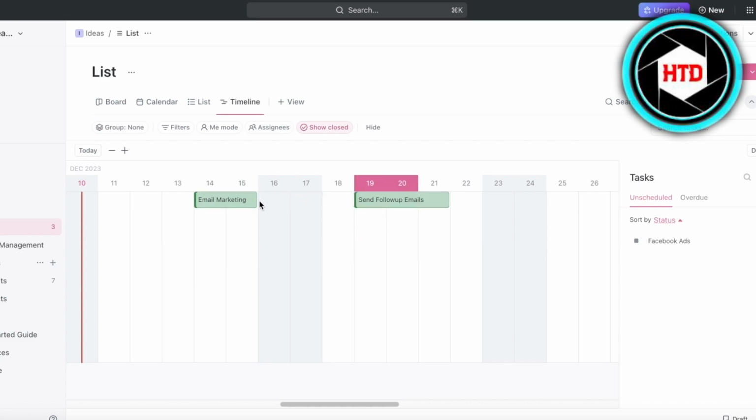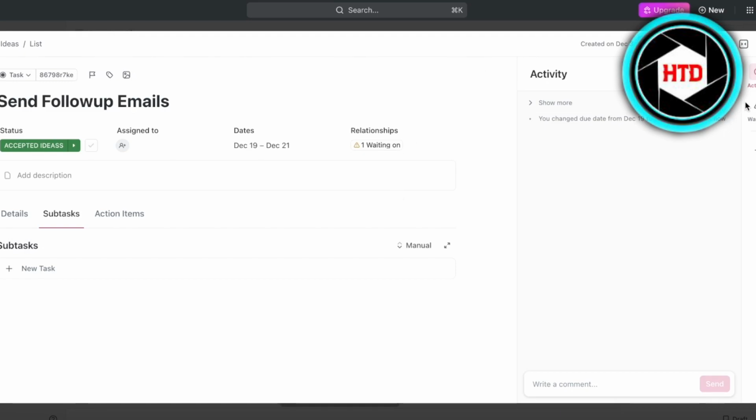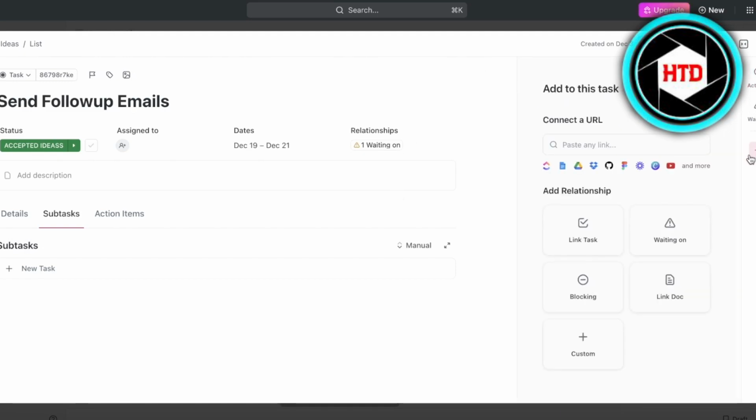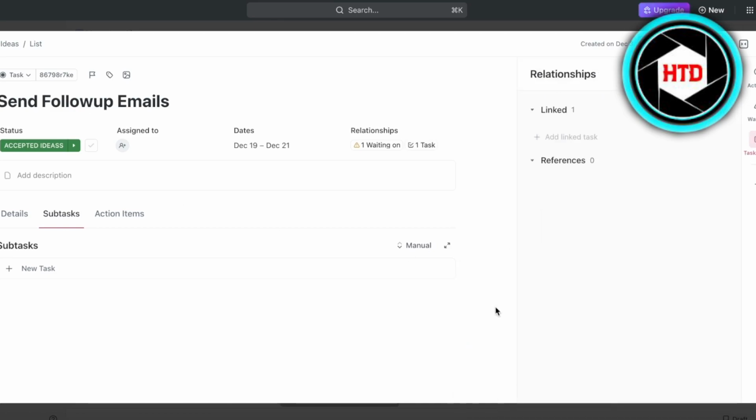You can set it up however you like, and if you go on over here, you can create new tasks directly. Then you can also go into your particular task, and on the plus icon on the right, you can click on the plus icon and you have three basic types of relationships you can add. So you can link a task, you can make it a waiting on task or a blocking task. So I'm just going to link it to email marketing. And this is just a simple link.